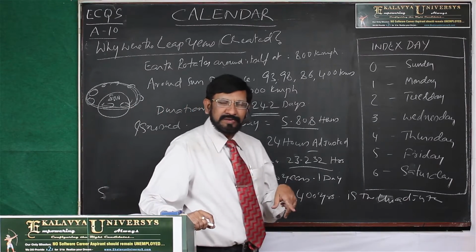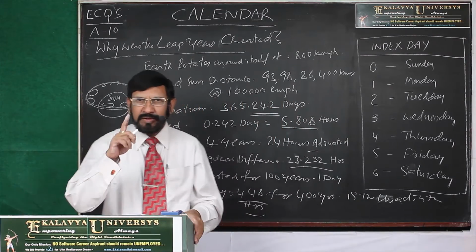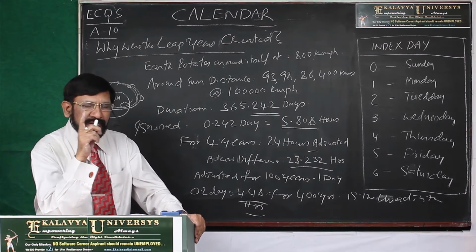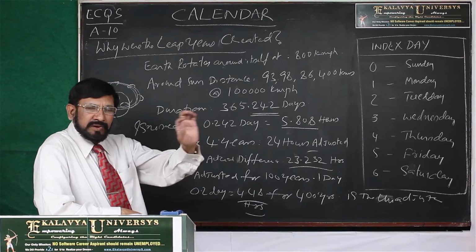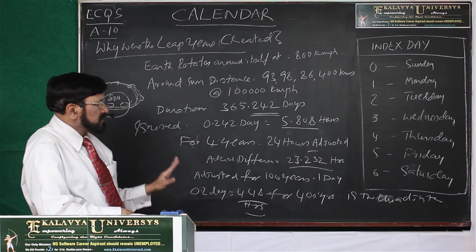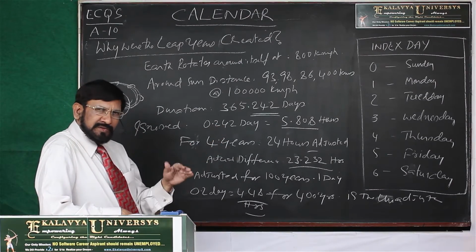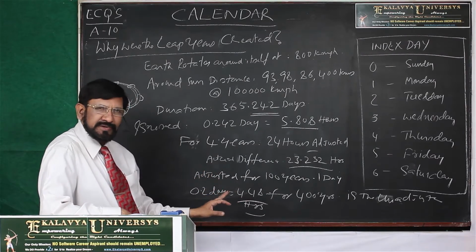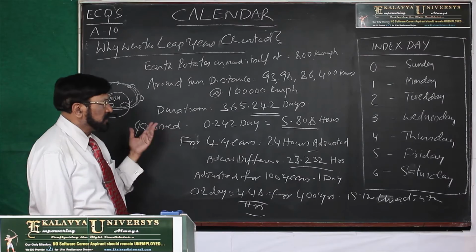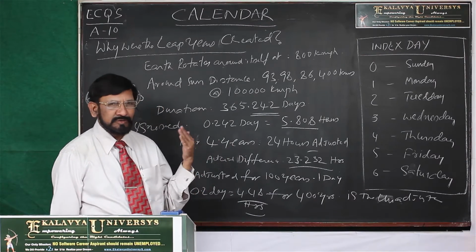Again for 400 years, 1 day they are adding, because the 400th year, 800th year, 1200th year, 1600th year are made leap years. This is all for the sake of adjustment. Even after all these adjustments, a fraction of an hour is still unadjusted as of today. If you have this knowledge, that is good. Anybody may ask you, otherwise you can educate others by your knowledge.